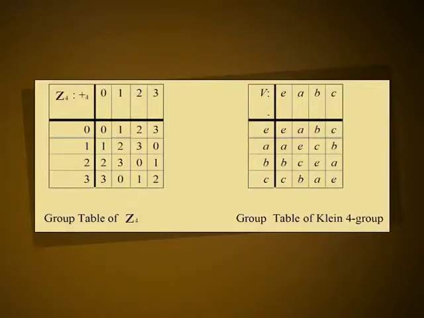Example. There are two different types of group structures of order 4, and they are Z4 and V, which are described in the following group tables. The elements of Z4 are the possibilities for the non-negative remainder when an integer is divided by 4. Hence, Z4 is equal to the set {0, 1, 2, 3}. a addition modulo 4 b is equal to the non-negative remainder obtained when a plus b is divided by 4. Table 1, Z4 group. Table 2, Klein 4 group.